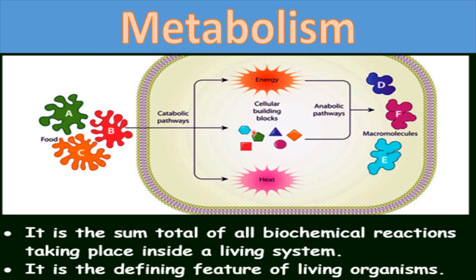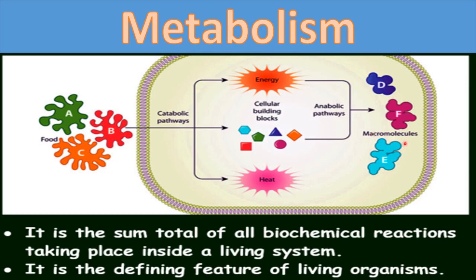Due to that, it will act for making the components of cells, right? Other than these catabolic pathways, there are some anabolic pathways also, and these anabolic pathways work for the formation of different macromolecules that you will study later. What are macromolecules? So different types of substances present in our body which are used to make a cell.